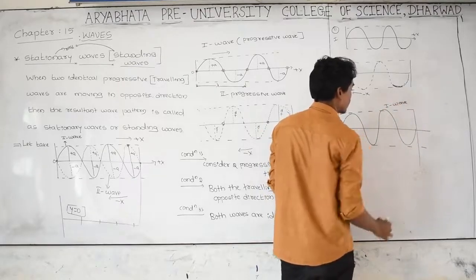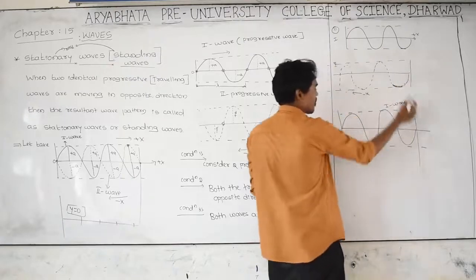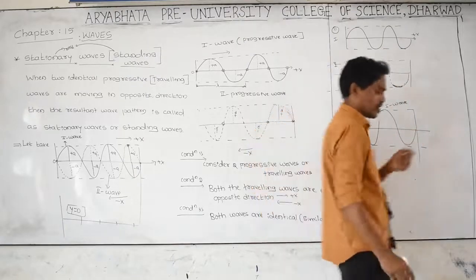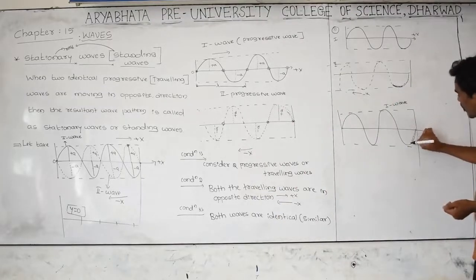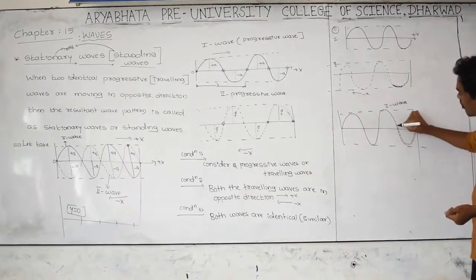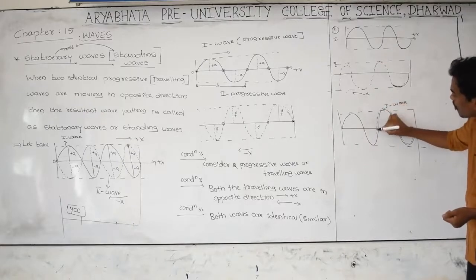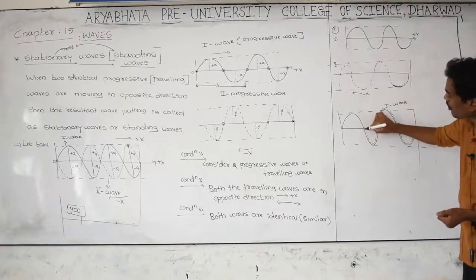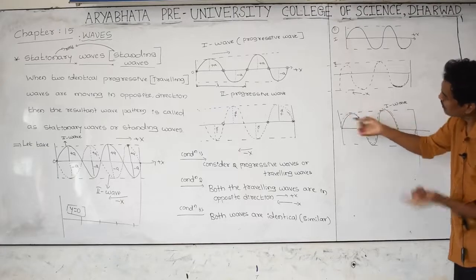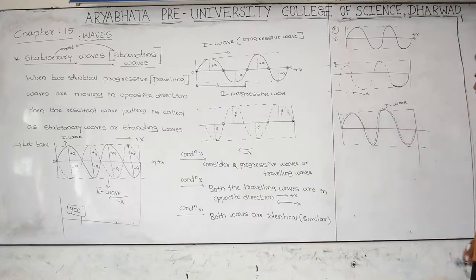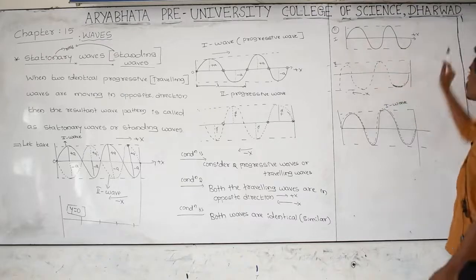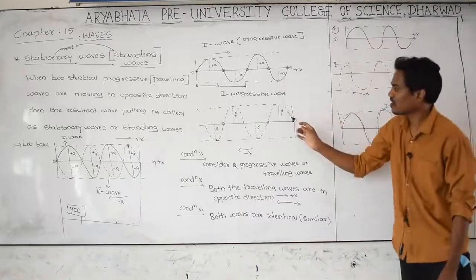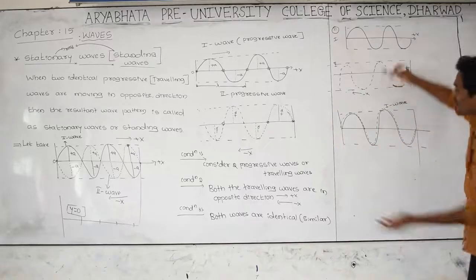I am taking the second wave here. The wave can merge like this also. This is the first traveling wave, this is the second traveling wave, this is positive x, this is negative x. Both the waves are merged.